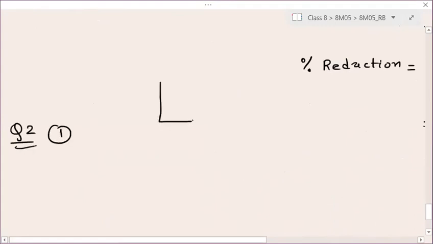In this question, they have given you a graph with two axes, x and y. On the y axis it is the number of girls from class 8, and on the x axis, height in centimeters. So what information has been given in this graph?